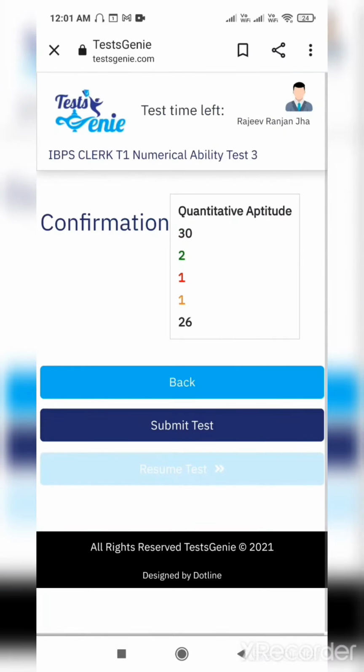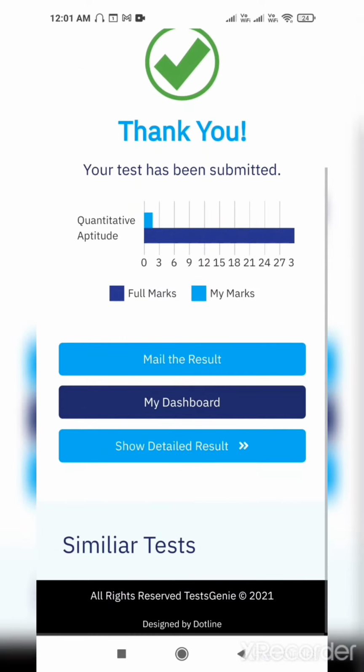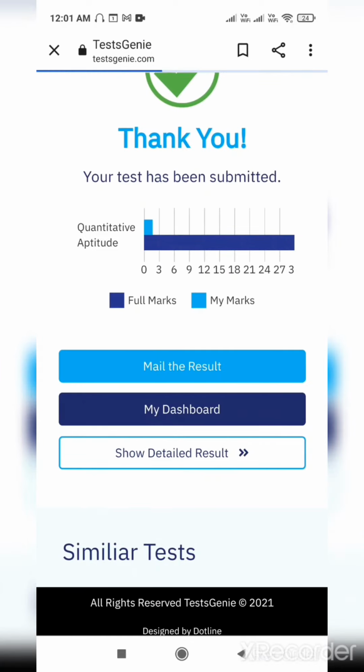Okay, I want to do that. So quantitative aptitude, 30 questions were there. I have answered some 2, and these are the ones which I have not answered, 26, and some are maybe marked for review. So finally I submit the test. Thank you, your test has been submitted. Now is the fun. Show the detailed result.